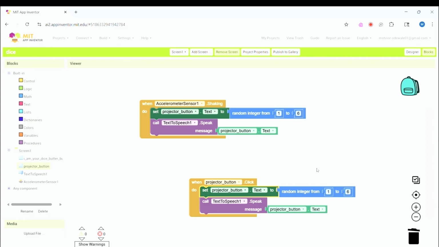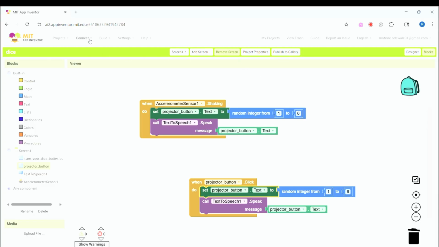Then once you've done that, if you want to test your code, if you're on iOS, you go to the App Store and search for MIT App Inventor, and it will bring it up for you and you download it. Or if you're on Android, you go to Google Play Store and also search for MIT App Inventor. Once you've done that, you open the app and you press OK to everything it gives you.